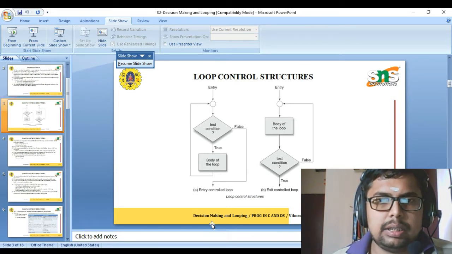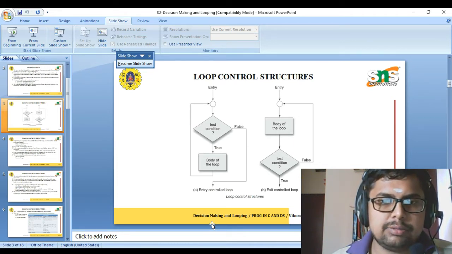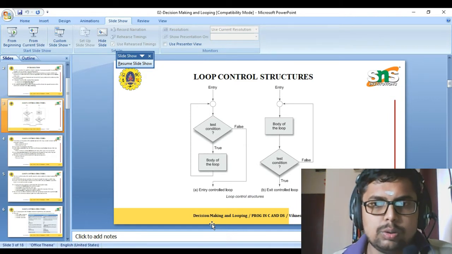I repeat, in an entry control loop there is an entry, and it goes to checking the condition. If the condition is true, it goes to the body of the loop. In case the condition is false, it goes outside of the loop. Whereas in an exit control loop, first the body of the loop gets executed, then the condition is checked. In case it is true, it goes back into the loop, and if the test condition is false, it goes outside of the loop.